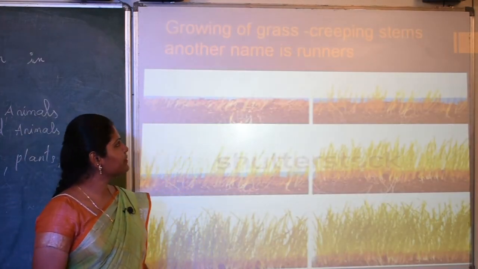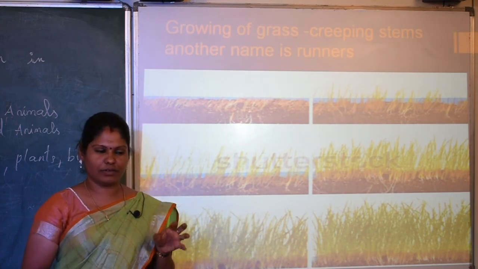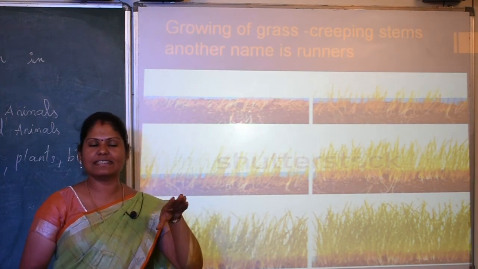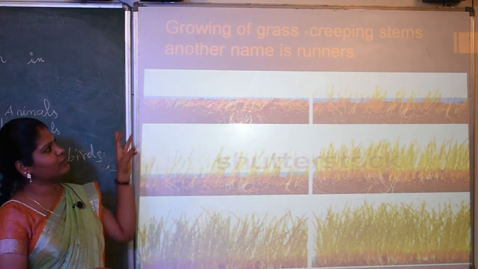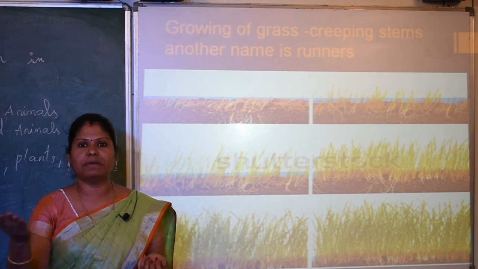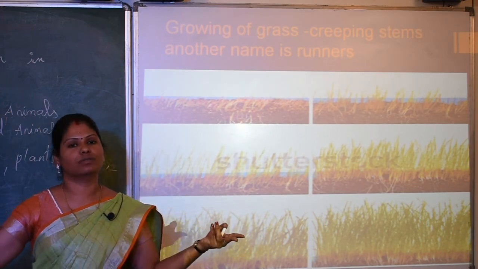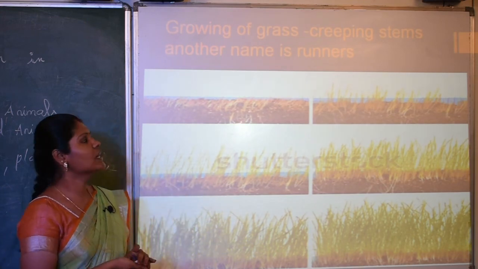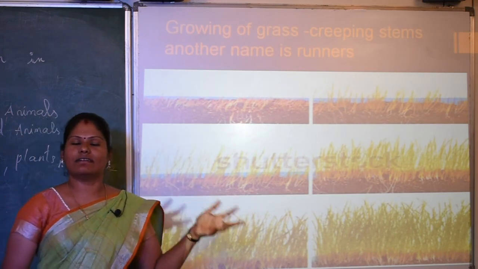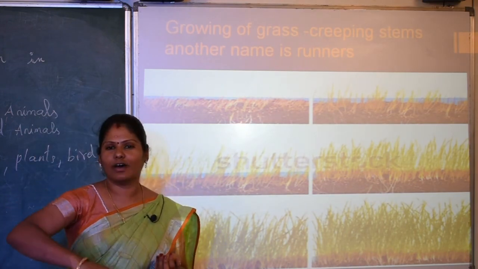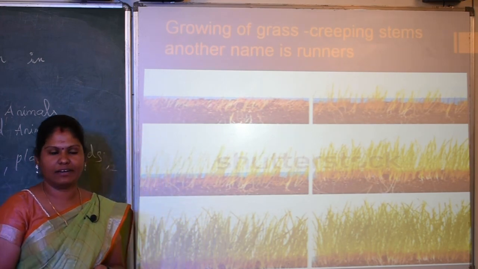The next one is grass. We can find grass everywhere, wherever the place is dry or moist. The growing of grasses is called creeping stems. What are creepers? They grow by creeping on the ground. The grasses have creeping stems, which are otherwise called runners. They creep on the ground, and roots start to grow from the next plant.